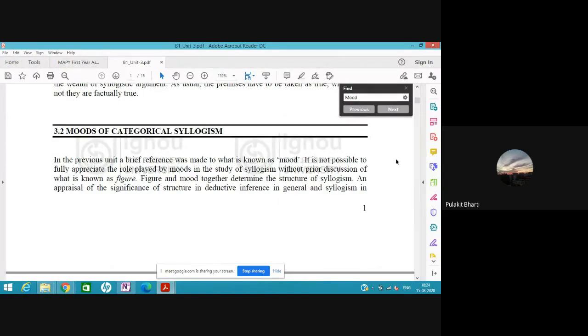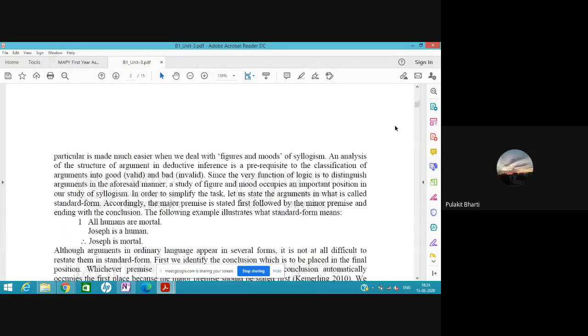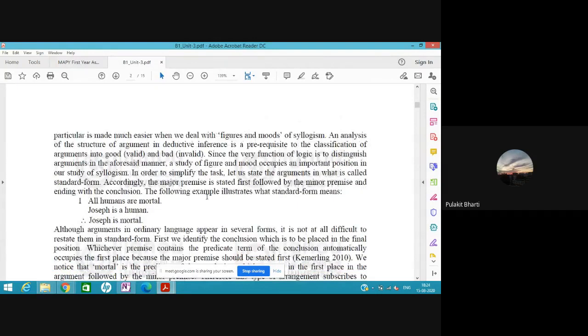Okay. So we discussed inference in many of our previous discussions, and the structure of inference was such that there was one universal proposition like all humans are mortal, one statement.